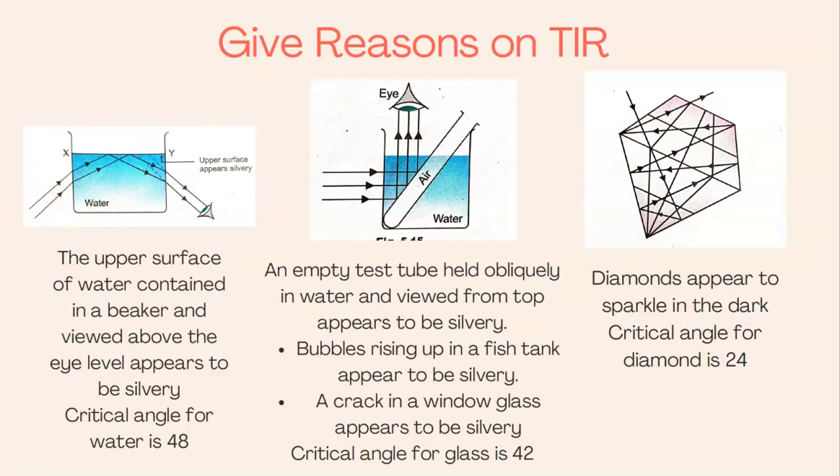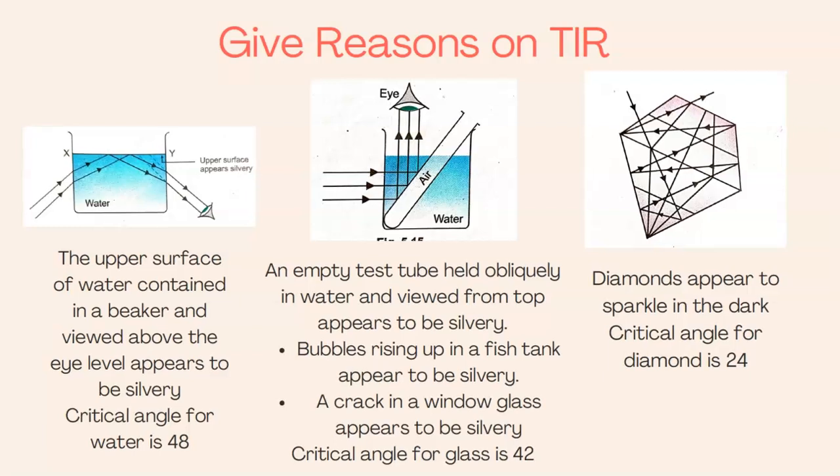So when these rays of light are incident on the air-water interface at an angle more than 48 degrees, they undergo TIR and they enter the eye, and hence the upper surface of water appears to be silvery. It starts shining like a mirror because reflection is taking place.